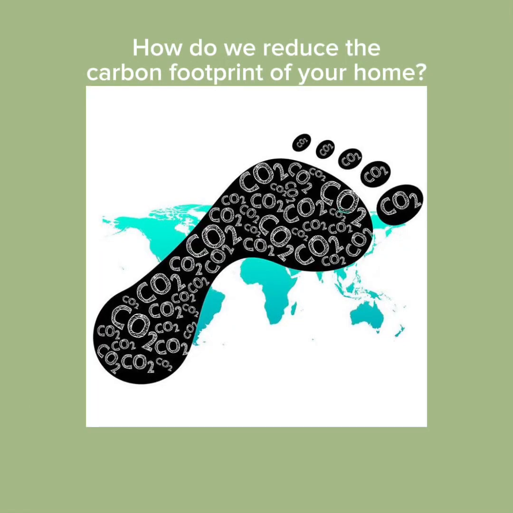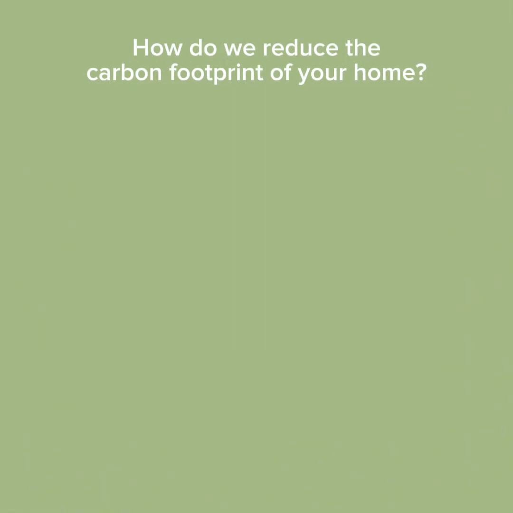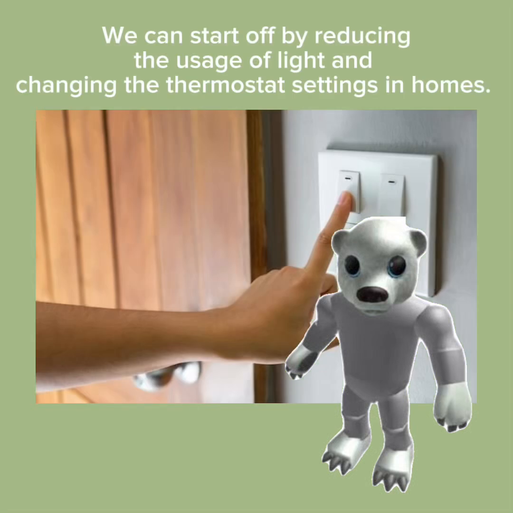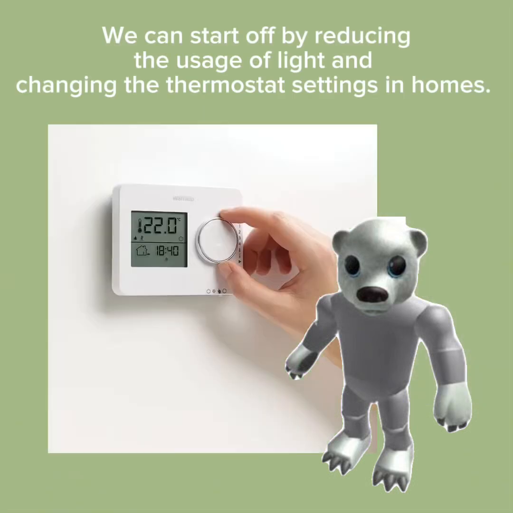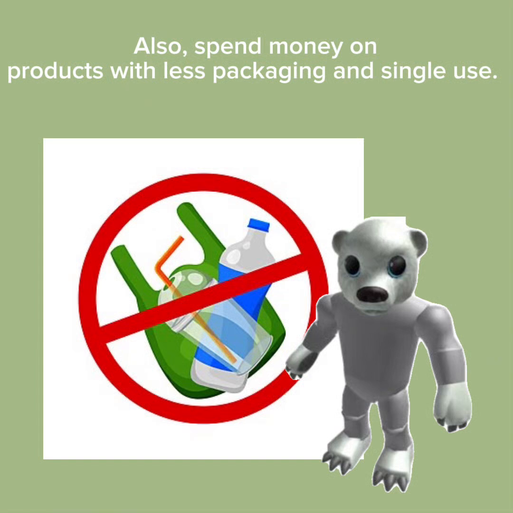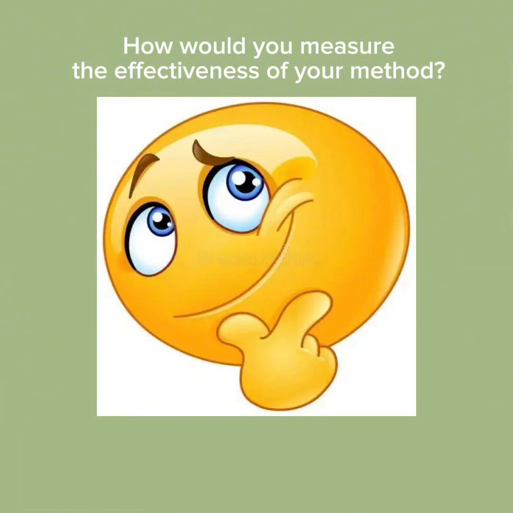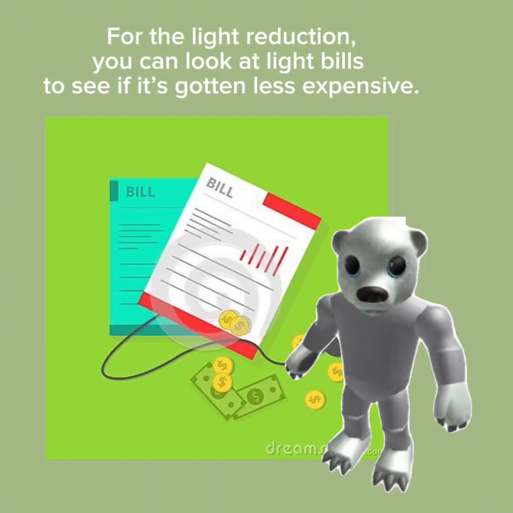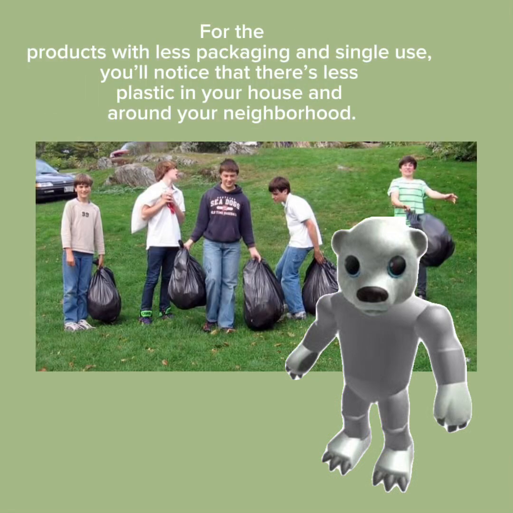How do we reduce the carbon footprint of our home? We can start off by reducing the usage of lights and changing the thermostat settings in homes. Also, spend money on products with less packaging and single use. How would you measure the effectiveness of your method? For the light reduction, you can look at light bills to see if they have gotten less expensive. For products with less packaging and single use, you'll notice less plastic in houses and around your neighborhood.